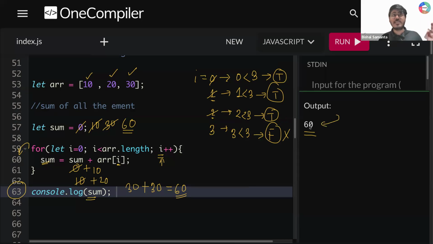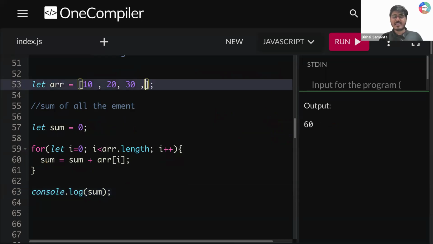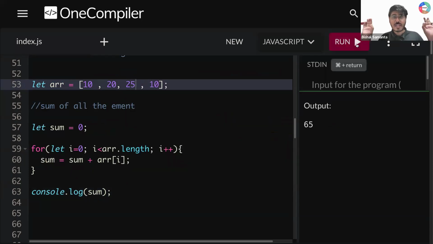Wow, guys! Did everyone in this meeting understand how we are calculating the sum of all the elements present inside my array, and storing it into our sum variable dynamically, by iterating using a for loop? Done? Okay, so you might be thinking, sir, is it dynamic? Okay, let's add one more element. See what we are getting. Wow, it is super dynamic. Let's say here I'm adding 25. Okay, it will be reduced by 5. Can you see here? Understood, all of you guys?